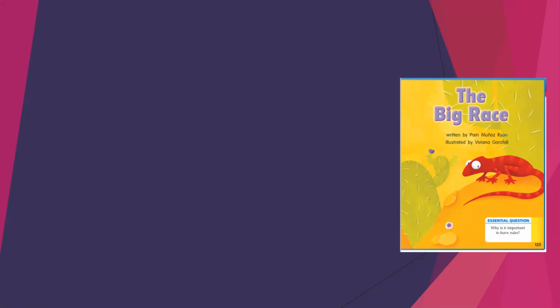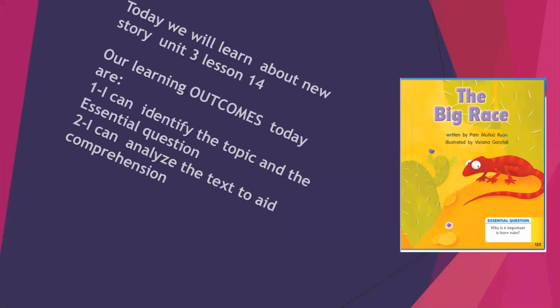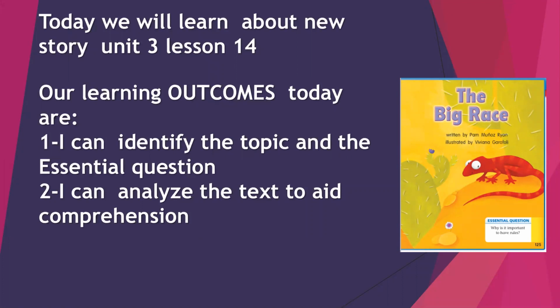Today we will finish our story and we have to decide what the learning outcomes of today are. I can identify the topic or the theme and answer the essential question. Number two, I can analyze the text to aid comprehension.